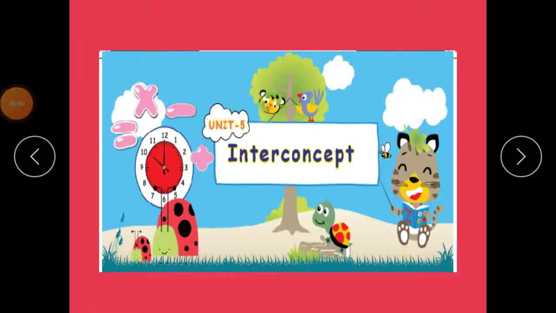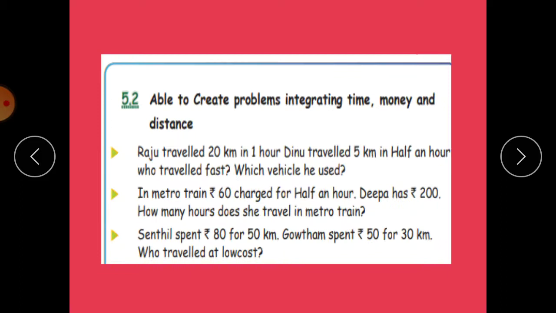Hello children, let me start today's session with our topic, interconcept. Inside this, we are able to create problems integrating time, money and distance. Raju travelled 20 km in 1 hour. Dinu travelled 5 km in half an hour. Who travelled faster? Which vehicle did he use?